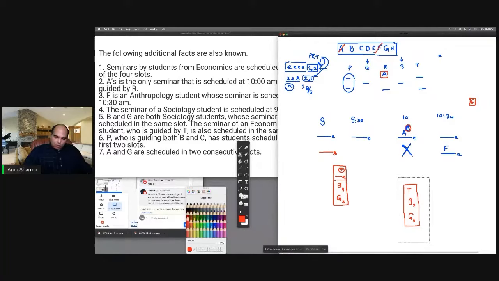This slot creation is very critical. So what this is telling me, if I look at this picture 2 years from today also, I know that this person's name I don't know, but I know the guide.